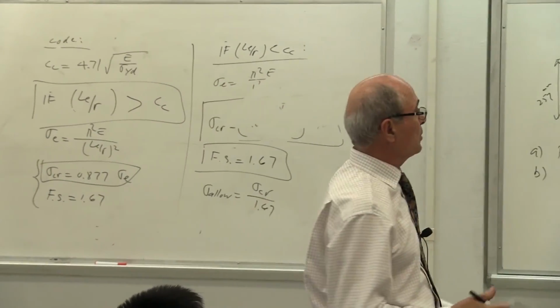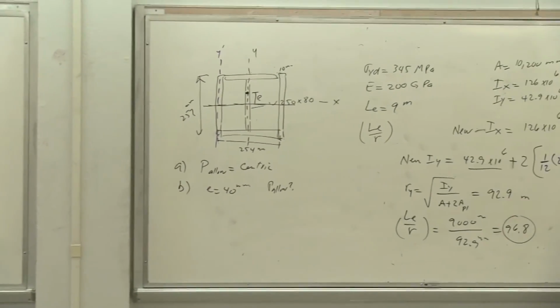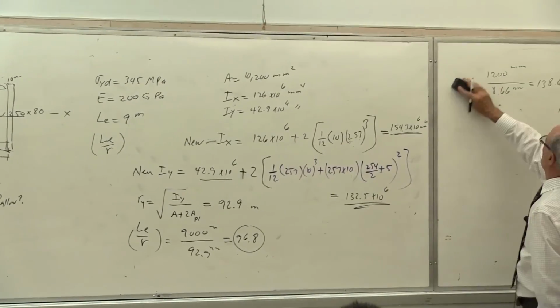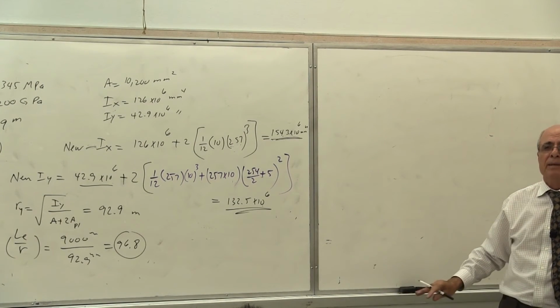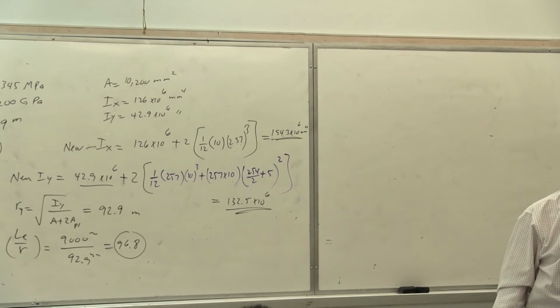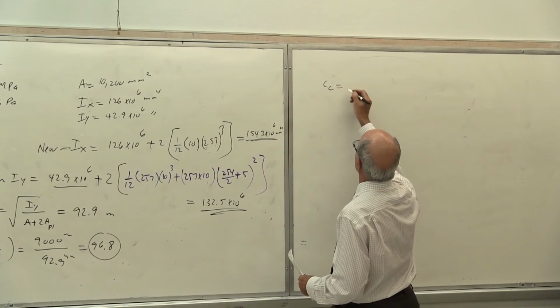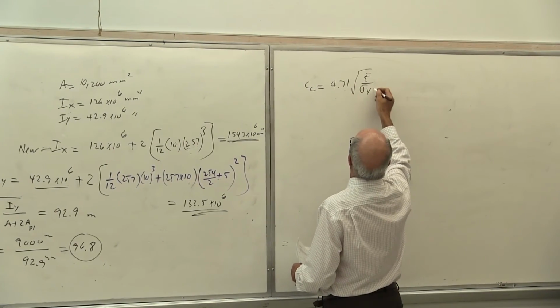So the next object is going through the code. Now this part is in the code, it's given in your handout. So you go to that handout. This is what you have to do for every homework. The rest of it is given there. Follow whatever is written there. Is that correct? You don't remember anything. So you calculate that. Cc was equal to what? Cc was 4.75 E over sigma yield.